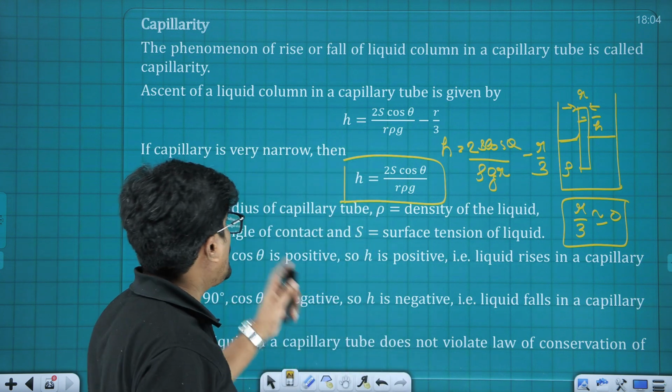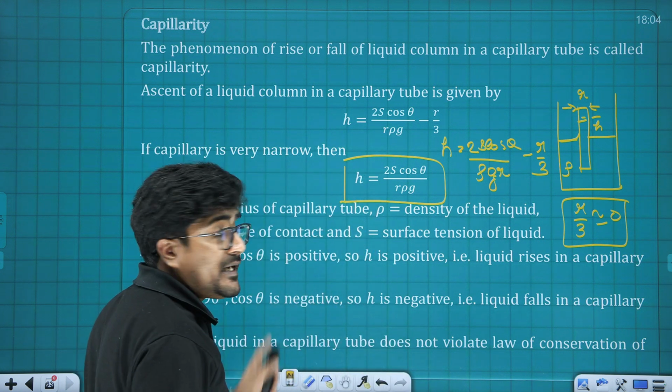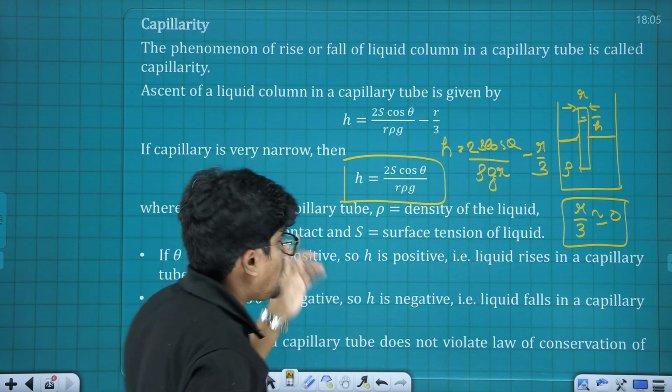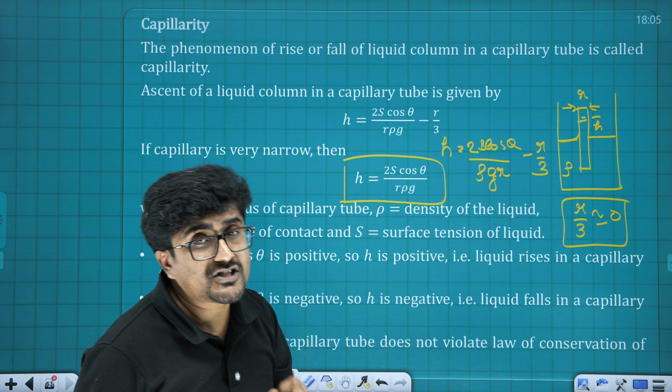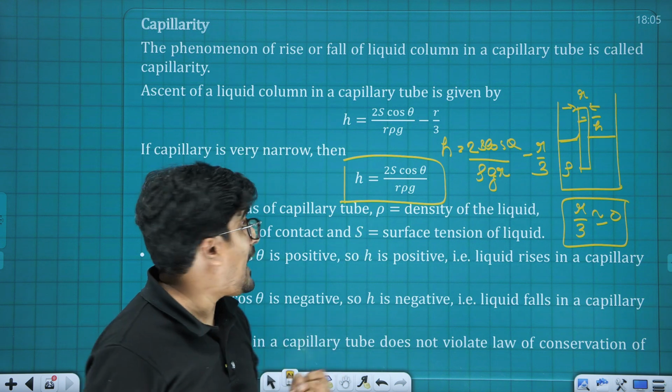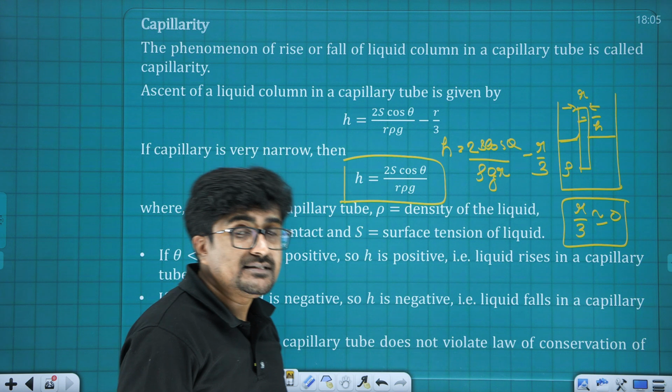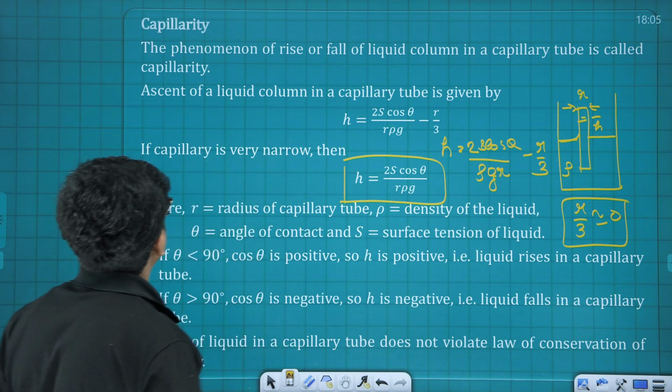Alright, so this is how we calculate the capillary rise. Now the capillary rise depends upon S, that is surface tension, theta, that is angle of contact, r, that is the radius, rho, density, and g, acceleration due to gravity.